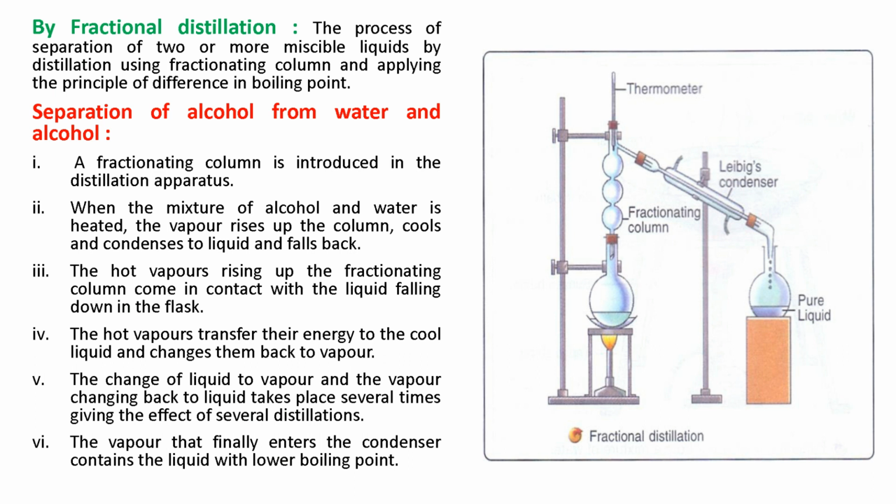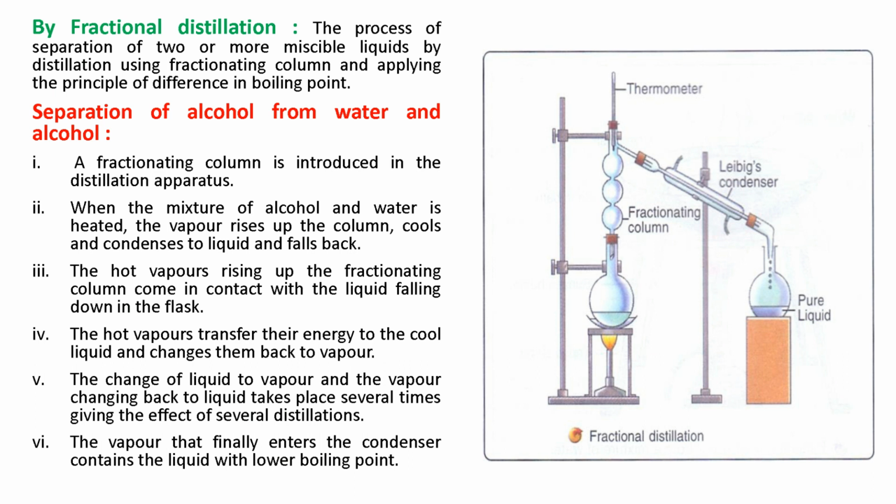So here is the procedure of this method. A fractionating column is introduced in the distillation apparatus when a mixture of alcohol and water, which we know are miscible, is heated. The vapor rises up the column, cools, condenses to liquid and falls back. The hot vapors rising up the fractionating column come in contact with the liquid falling down in the flask.